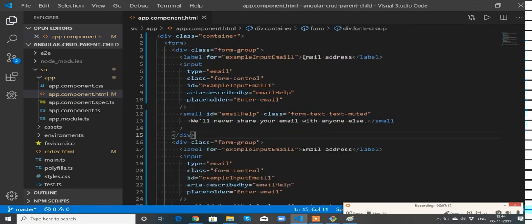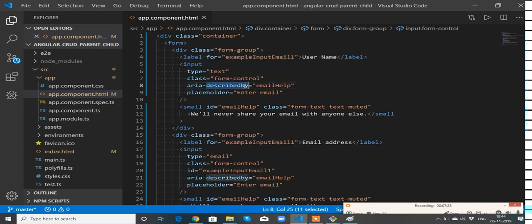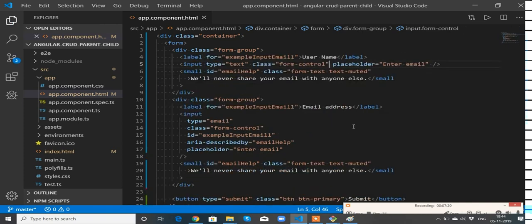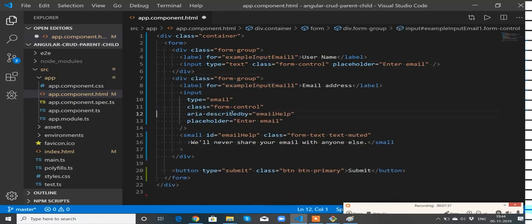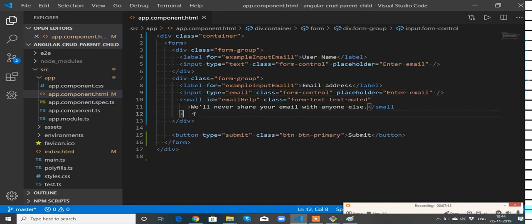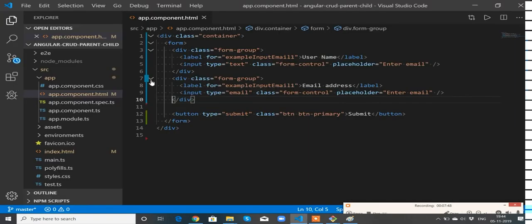So this one will be user name and this will be text. I don't need ID. I don't need this as well. Let the placeholder be there. I don't need this small tag. Here also I don't need this ID. I don't need this one as well. I don't need this small also. Let me check. Perfect. So I have username, email address.